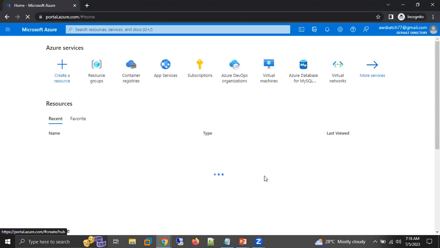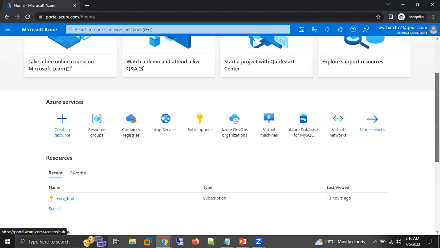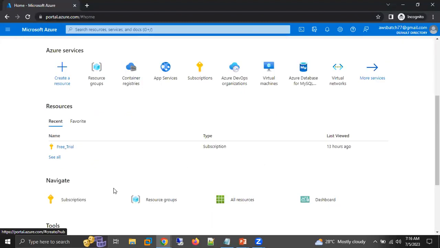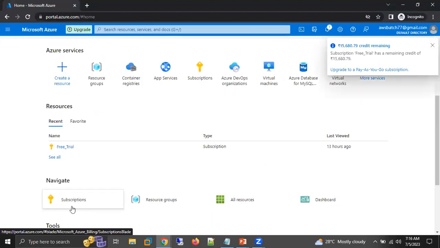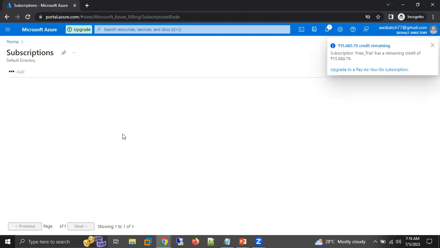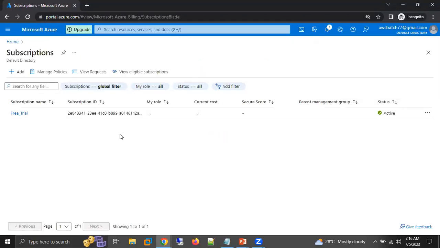Now, here I'm able to log into my account. Here I'm able to see the subscription below. Click on that. Here is my subscription. This is my subscription and the account which I'm using. This account I created a few days before.